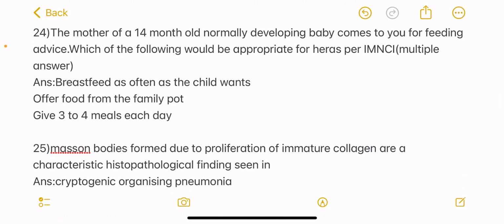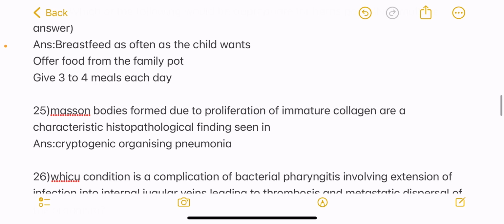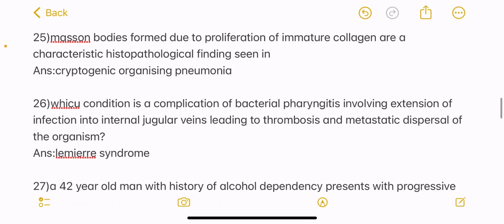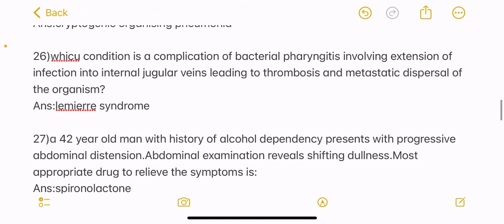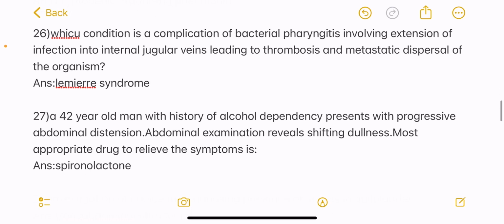Next question, Masson bodies formed due to proliferation of immature collagen are a characteristic histopathological finding seen in? Answer cryptogenic organizing pneumonia. Next question, which condition is a complication of bacterial pharyngitis involving extension of infection into internal jugular veins leading to thrombosis and metastatic dispersal of the organism? Answer is Lemierre syndrome.